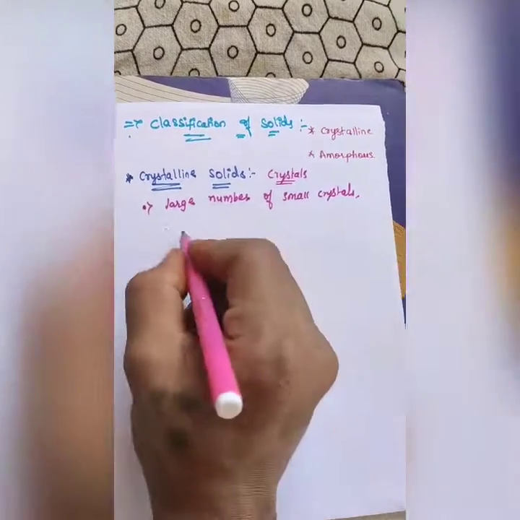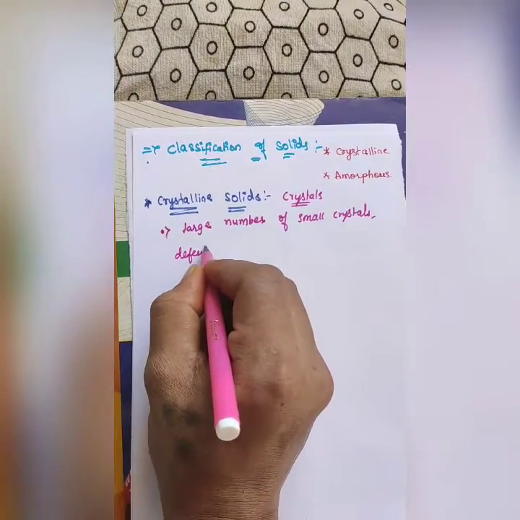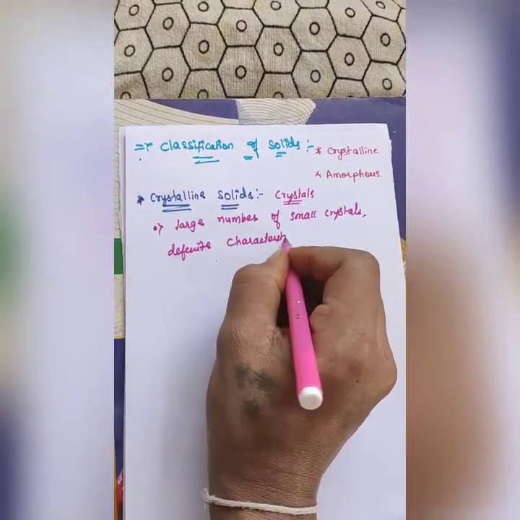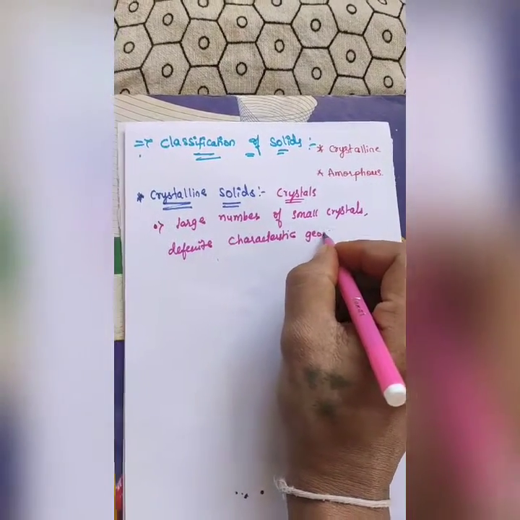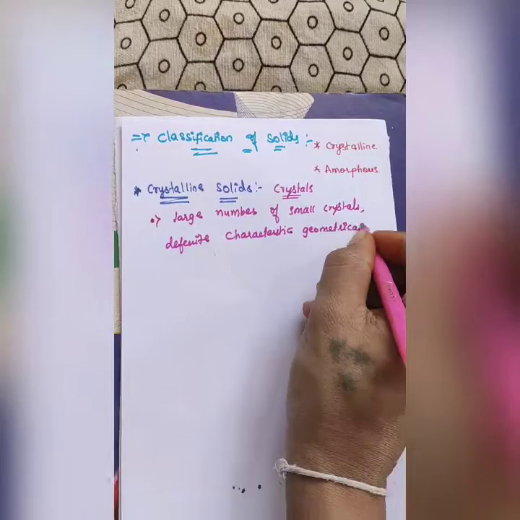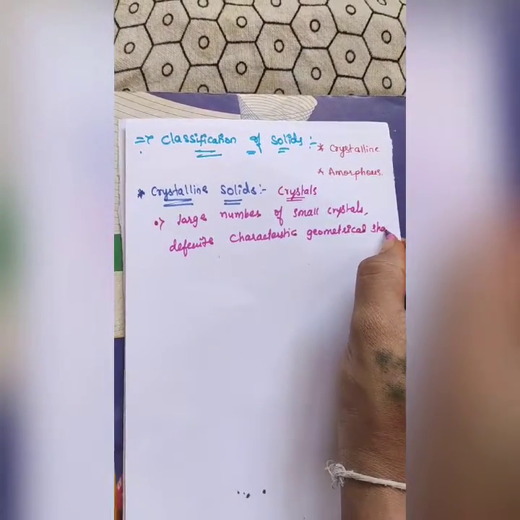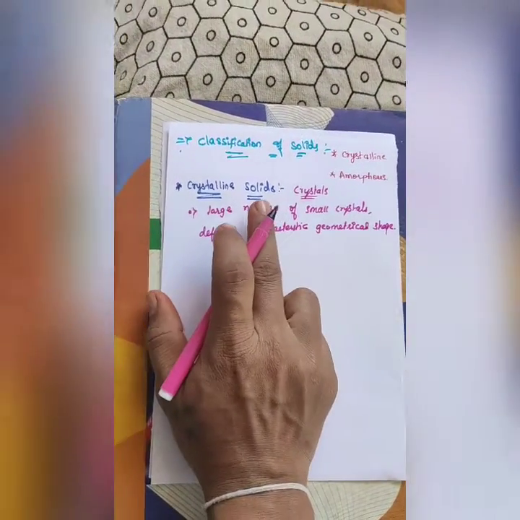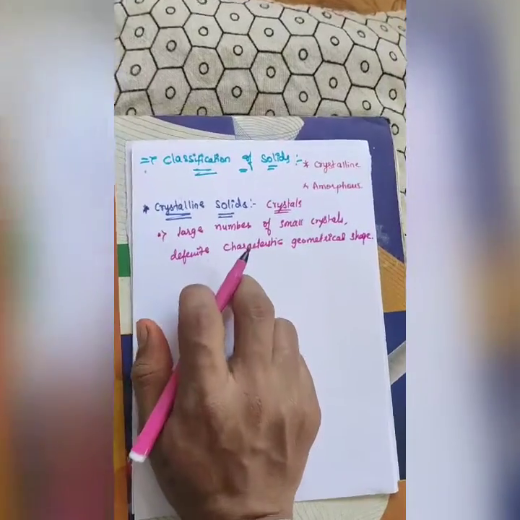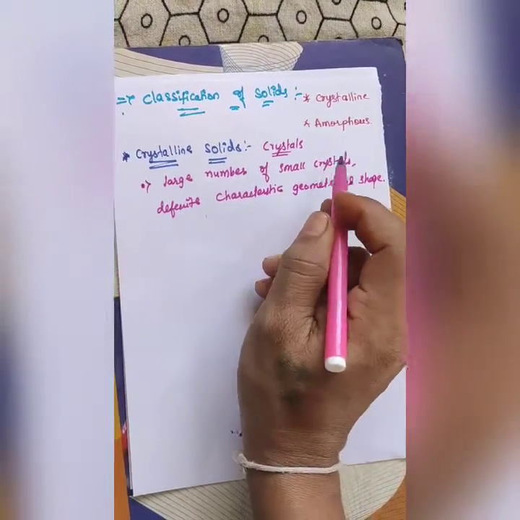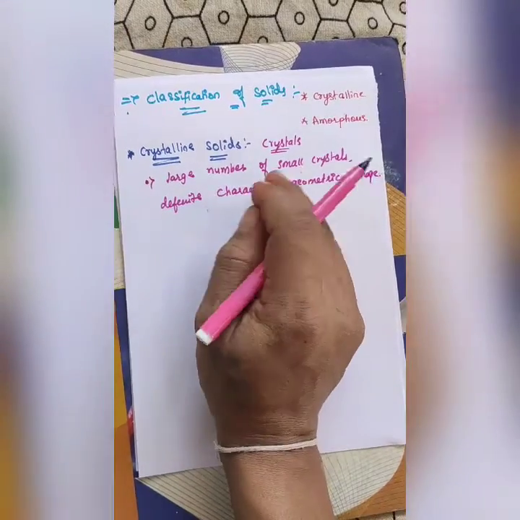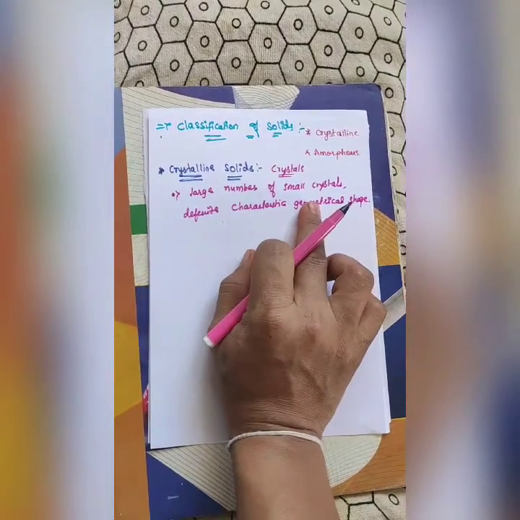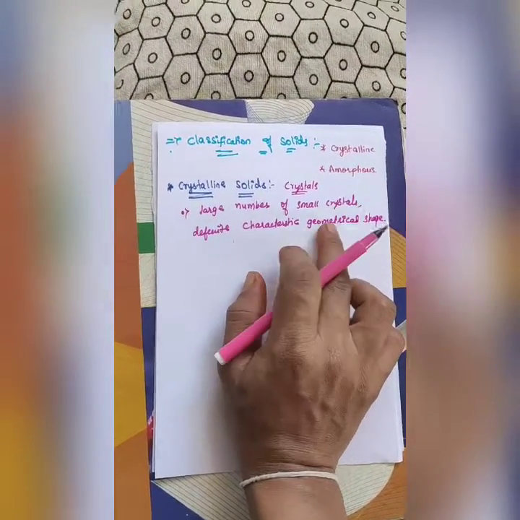They have a definite characteristic geometrical shape. So this is the first point included in crystalline solids, means they have a large number of small crystals and they have a definite characteristic geometrical shape, in the sense they particularly exhibit the shape. We can have an idea about that.